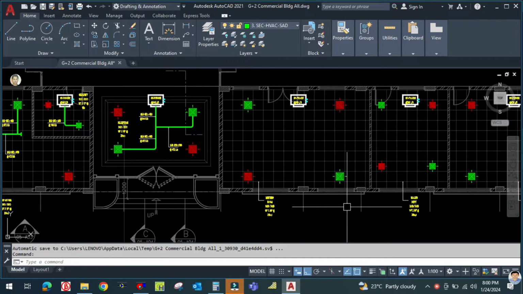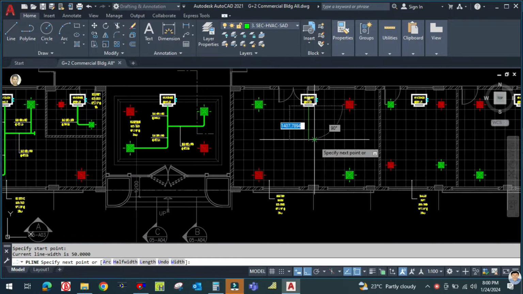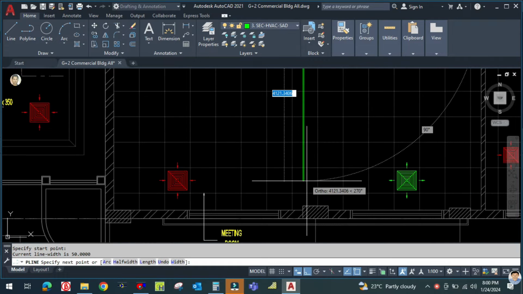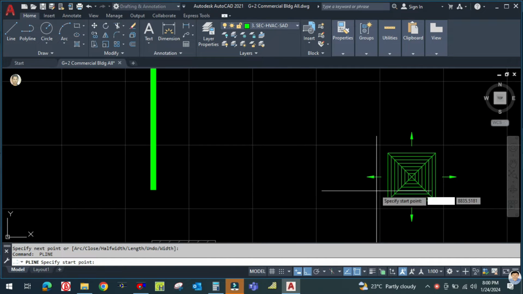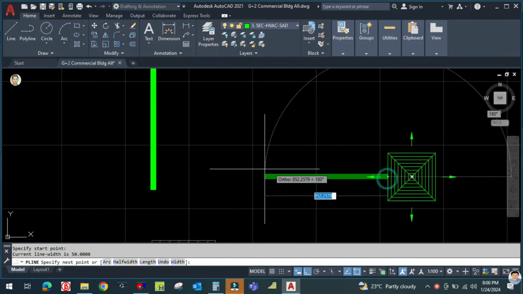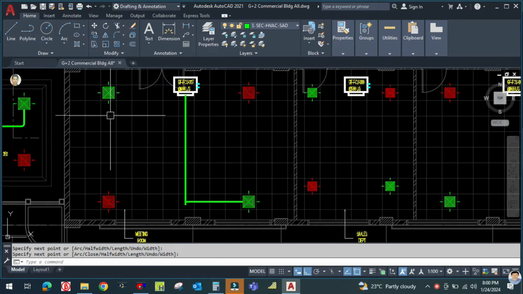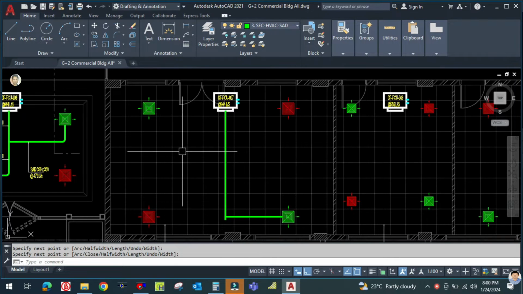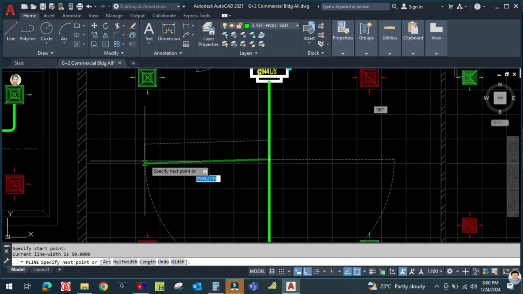So let me start the duct designing. Okay, so just draw the polyline from the machine and connect the diffuser with this duct. Okay, and similarly for this one, I want to draw with the branches.